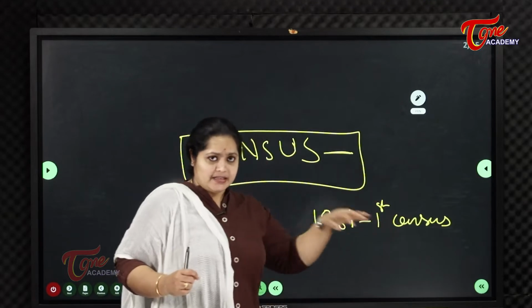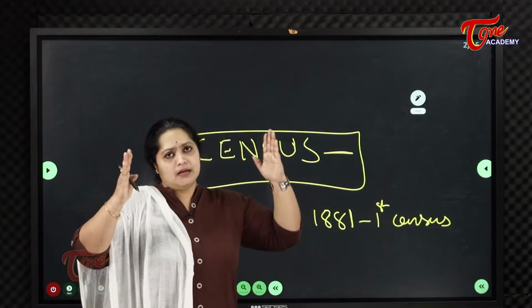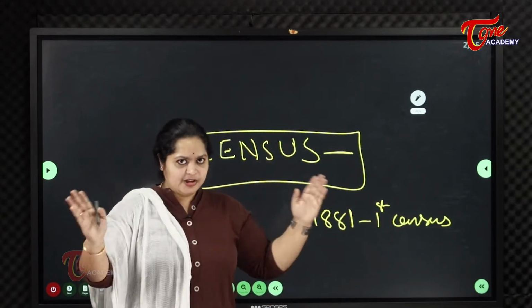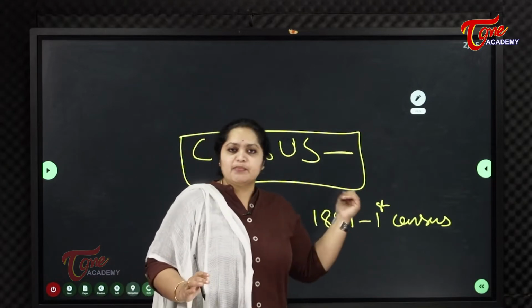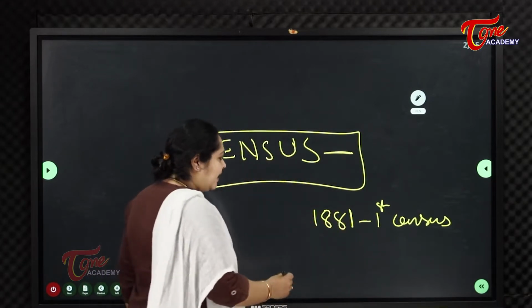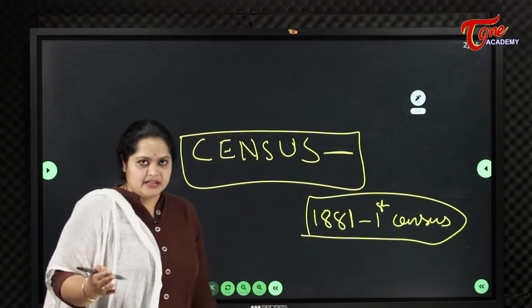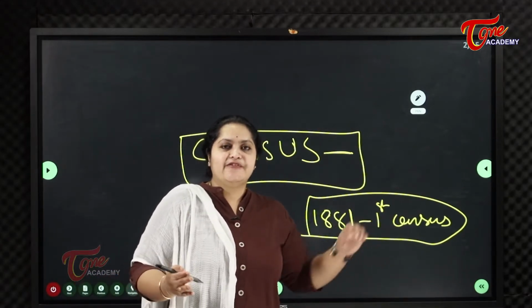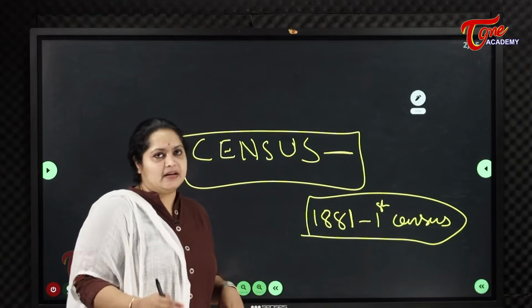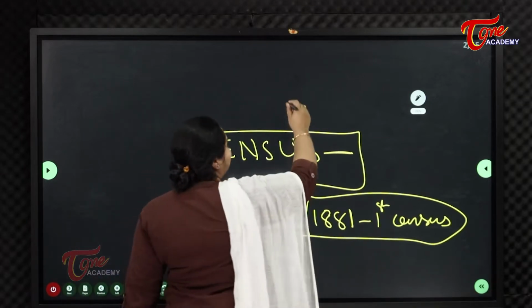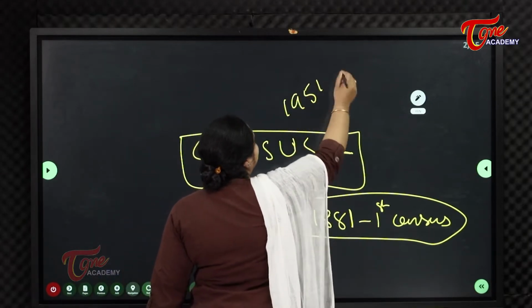This was started in British India in 1881. After independence, the first census of India was started in the year 1951.